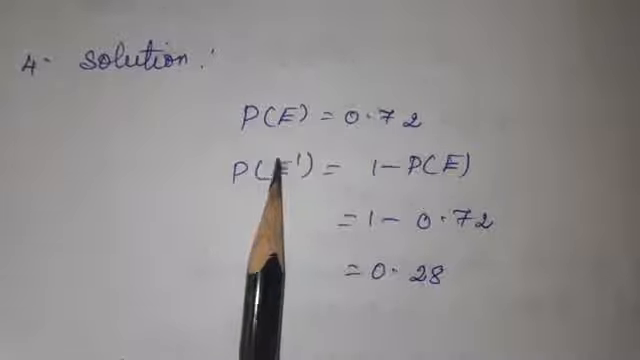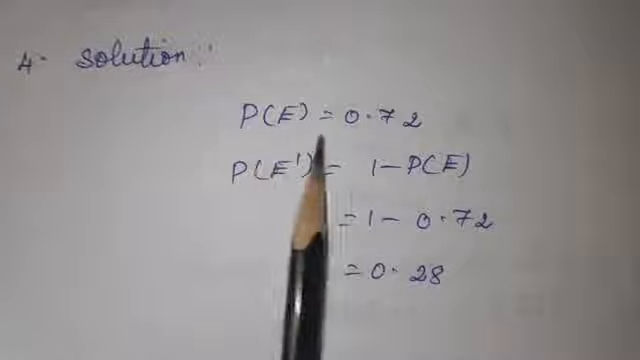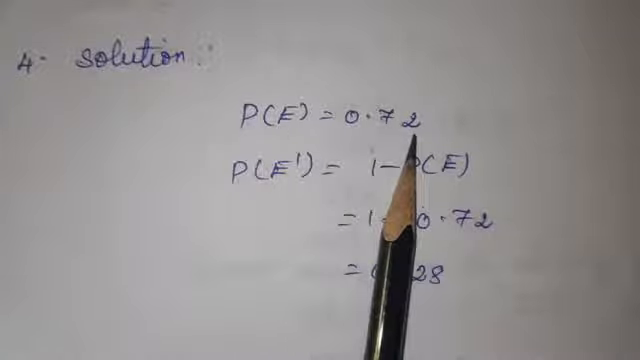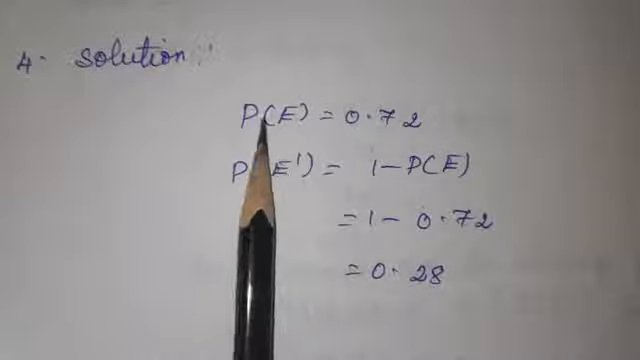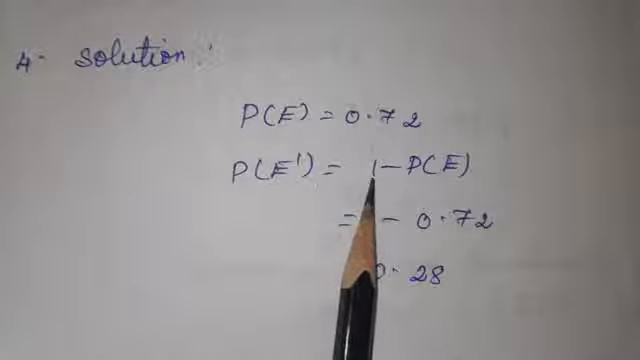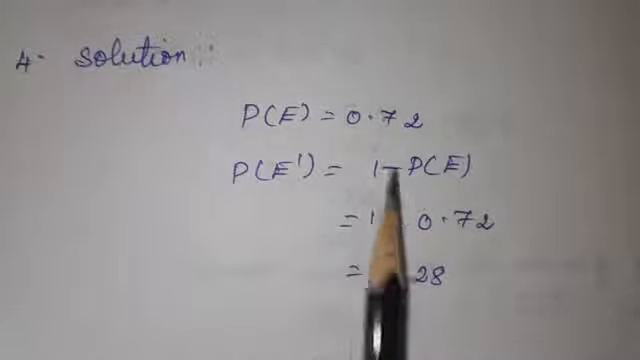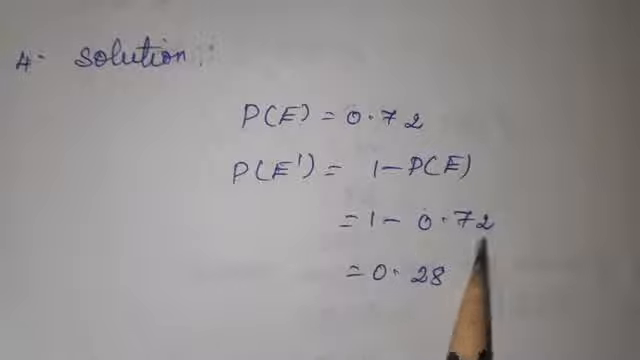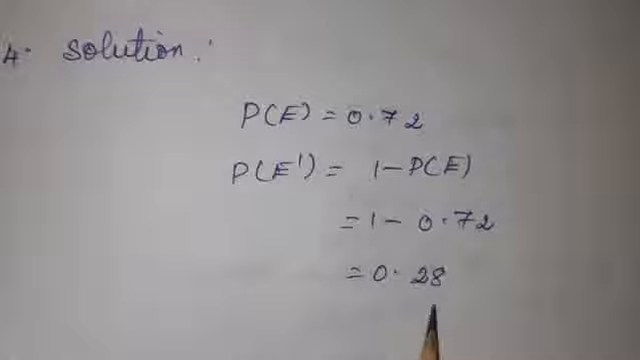Solution. The probability of winning a tennis match can be written as P of E is equal to 0.72. Our question is the probability of losing the match, so the opposite of this, that is E dash. P of E dash is equal to, the formula is 1 minus P of E, is equal to 1 minus 0.72. When you subtract this, the answer is 0.28.